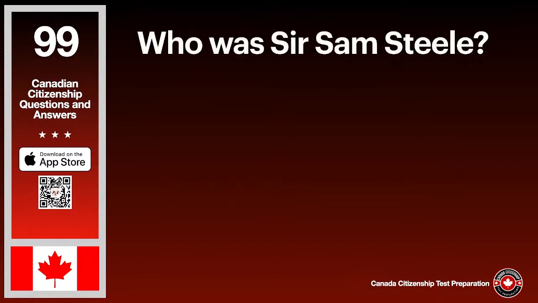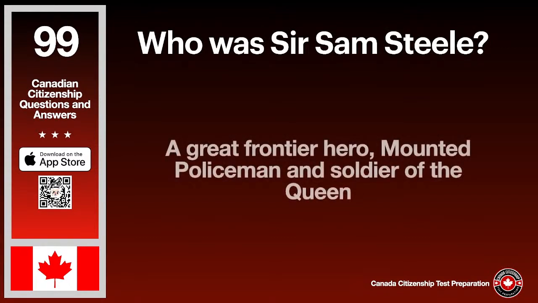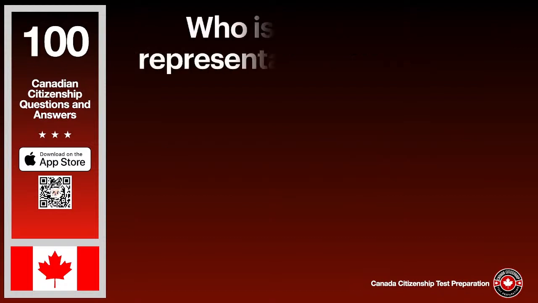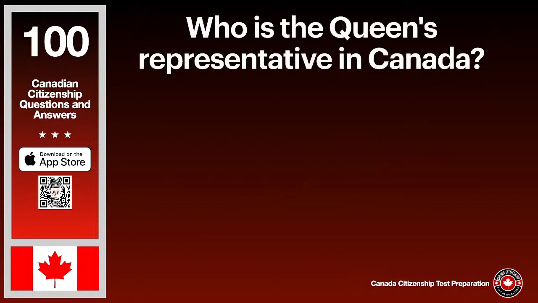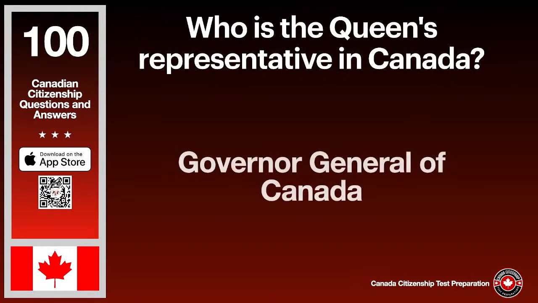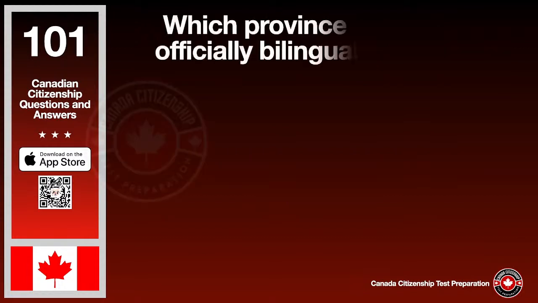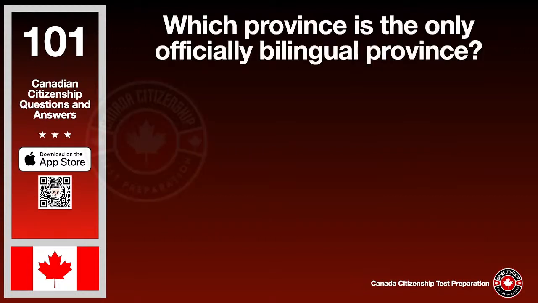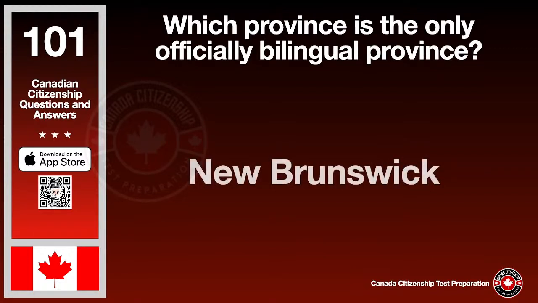Who was Sir Sam Steele? The answer is a great frontier hero, mounted policeman and soldier of the Queen. Who is the Queen's representative in Canada? The answer is Governor-General of Canada. Which province is the only officially bilingual province? The answer is New Brunswick.